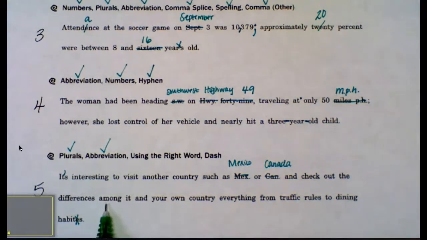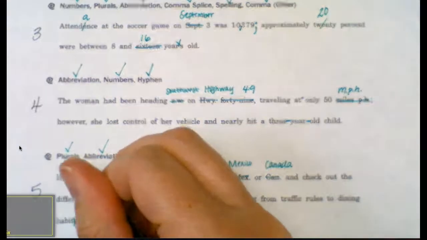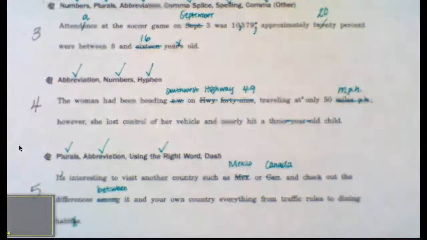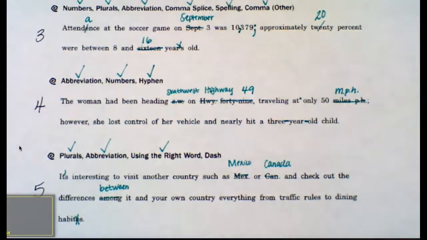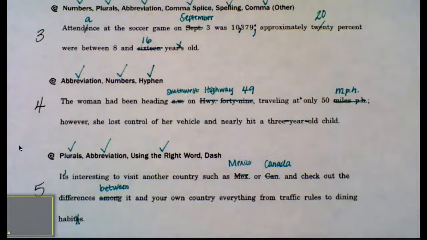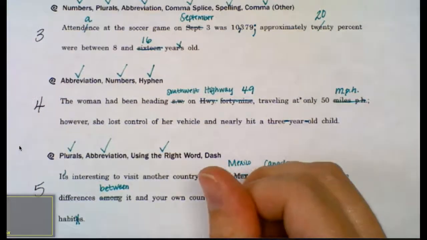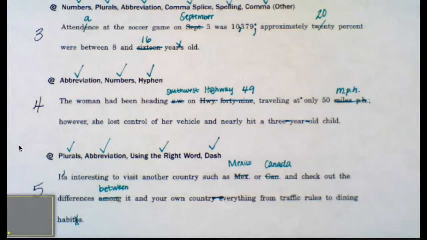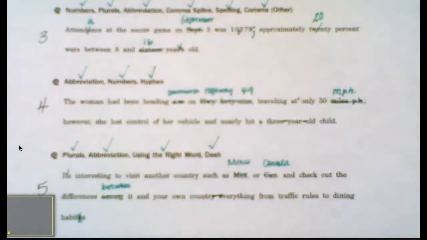We want to say between it instead. And lastly, I'm going to add a long dash between country and everything. And now we have corrected sentence 5.